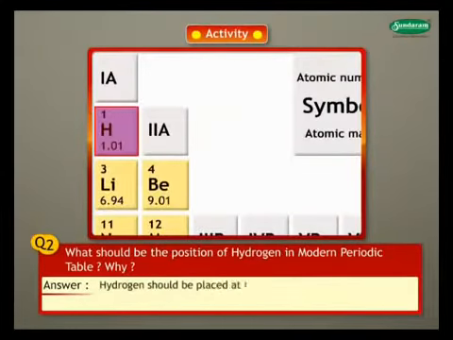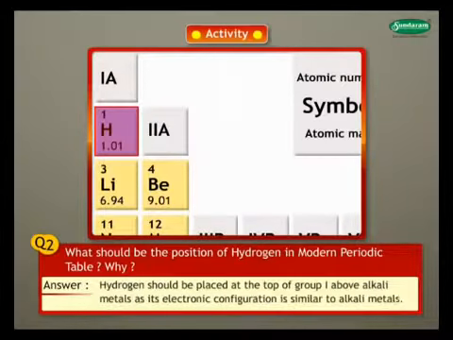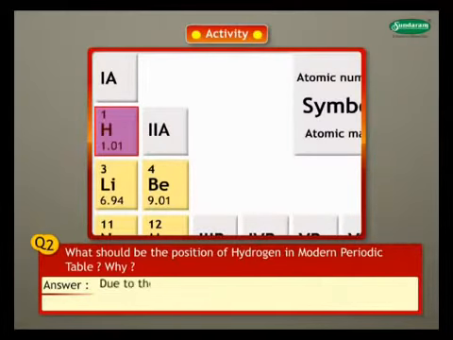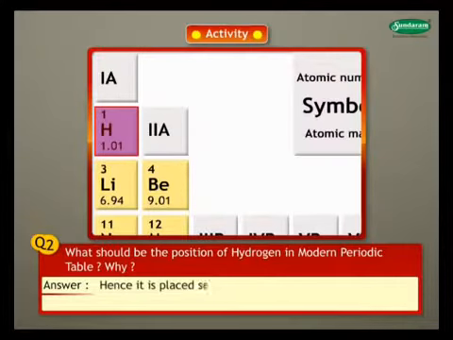Hydrogen should be placed at the top of group 1 above alkali metals, as its electronic configuration is similar to alkali metals. Due to the small size of the atom, hydrogen's properties are different from alkali metals. Hence, it is placed separately at the head of the table.